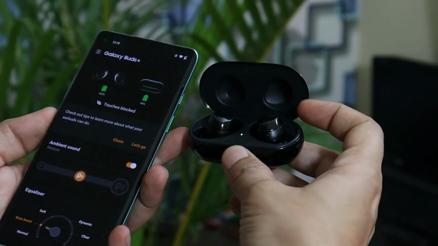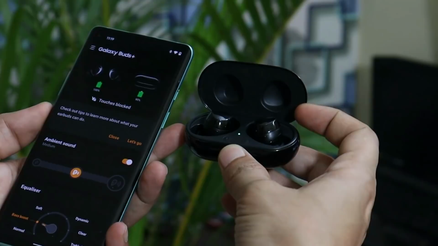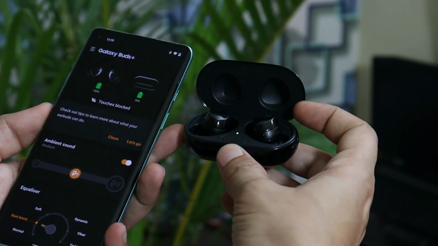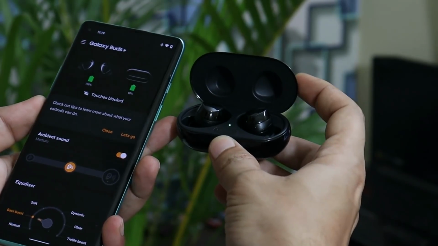I also flashed the GSI on my OnePlus 7 series, that was Beta 1, and on that Bluetooth wasn't working. But on this build, I don't face any kind of issues with the Bluetooth. I personally tested that with my Samsung Buds Plus.